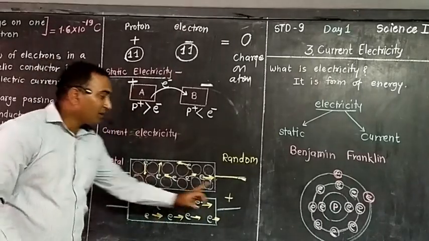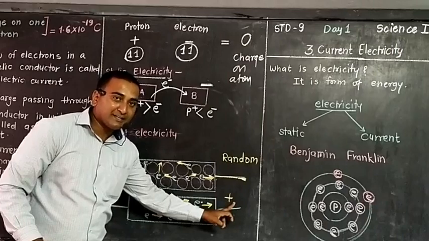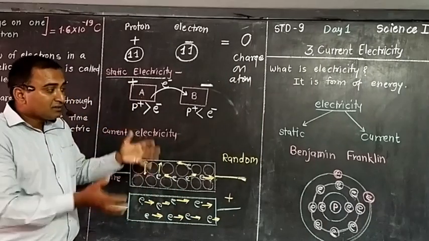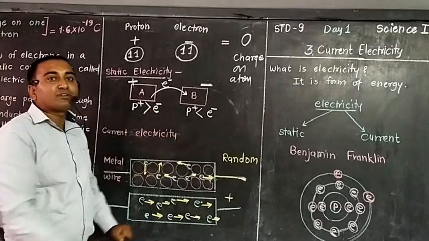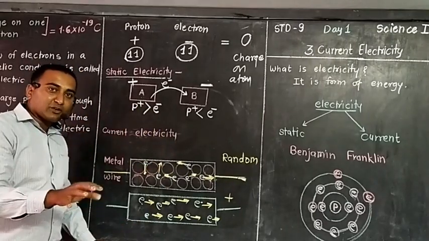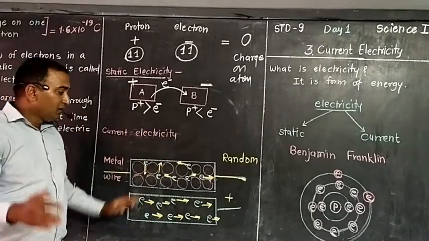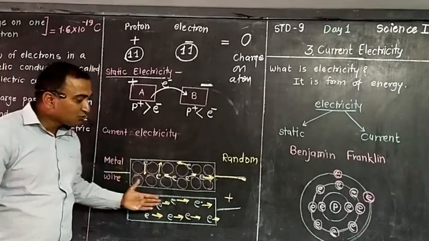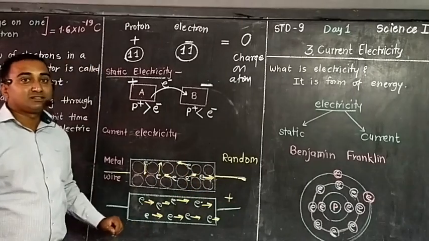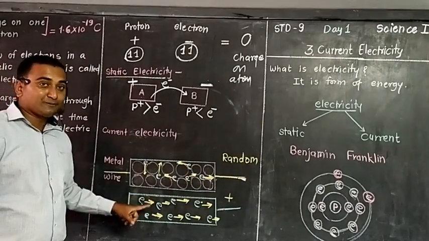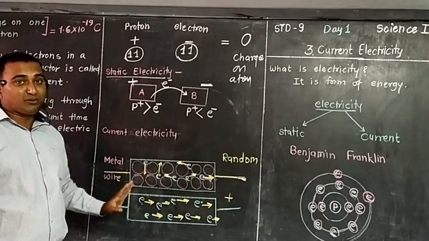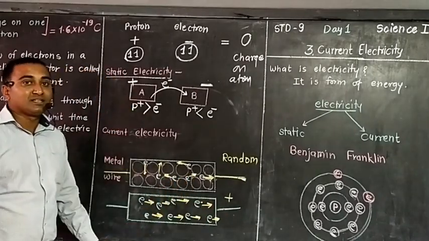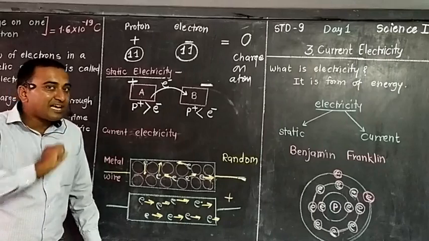So like this, because of the positively charged particle, all the free electrons, not the electrons tightly bound with the nucleus, only free electrons which can skip their atom and enter the next atom, start to move in one direction. Each electron may have a lower or higher speed, but definitely they move in one direction. Electrons also have charge.